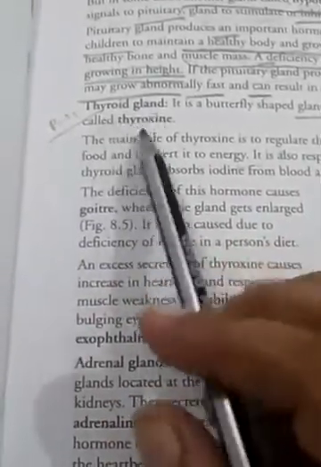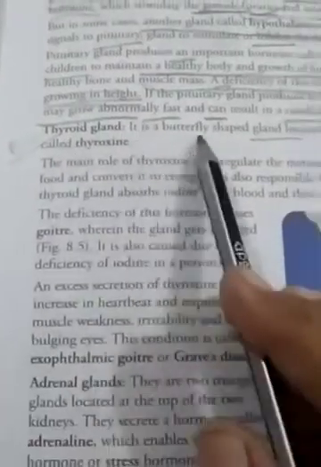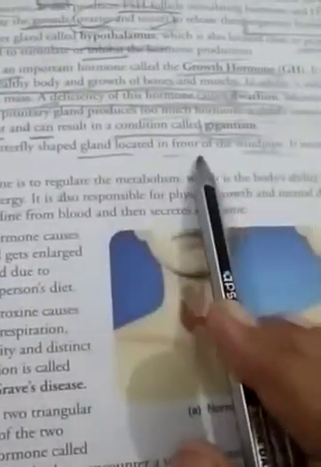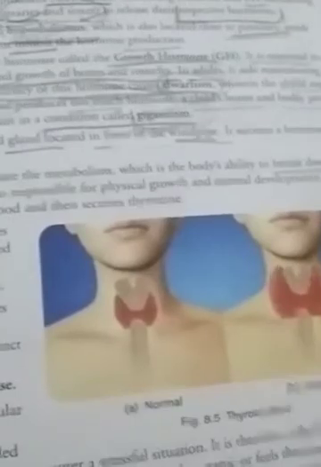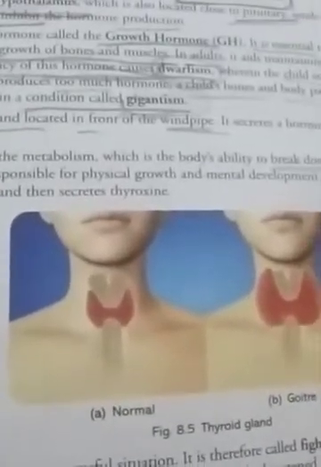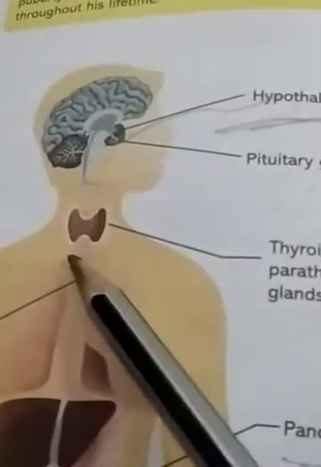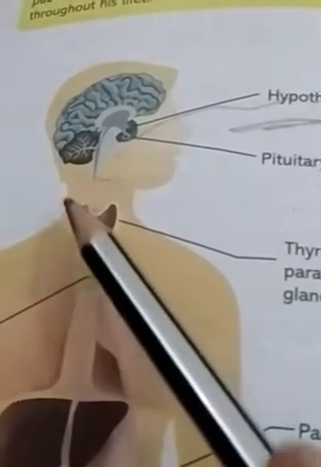Here we read about the thyroid gland. It is a butterfly shaped gland located in the front of the windpipe. Means the shape is like a butterfly and it is located in front of the windpipe. It secretes a hormone, the name of which is thyroxine. Here you can see the structure of this. It's the shape of a butterfly.